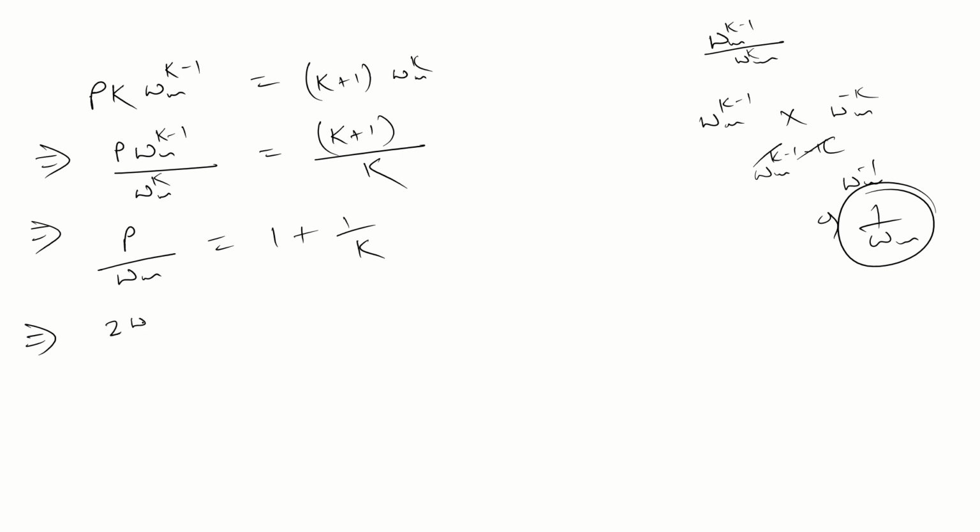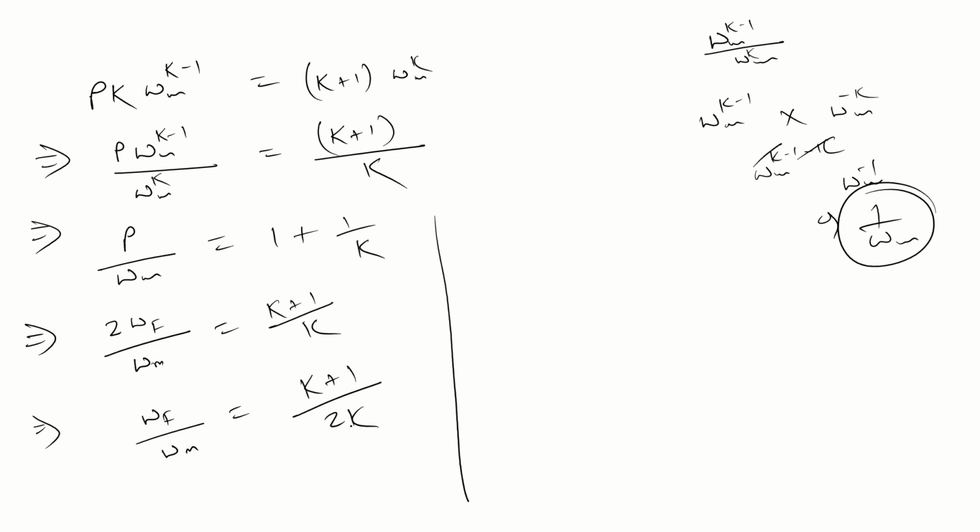So can I write 2Wf divided by Wm is equal to K plus 1 by K. So can I write here as well Wf by Wm is equal to K plus 1 by 2K. Just convert it. You will get what?